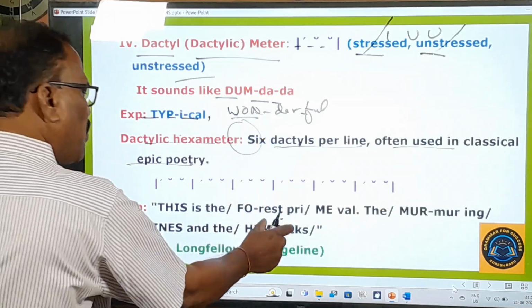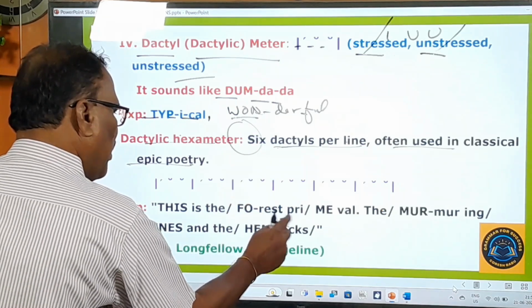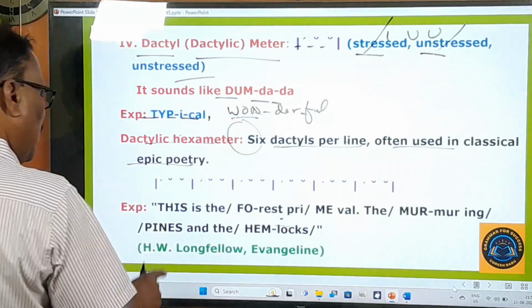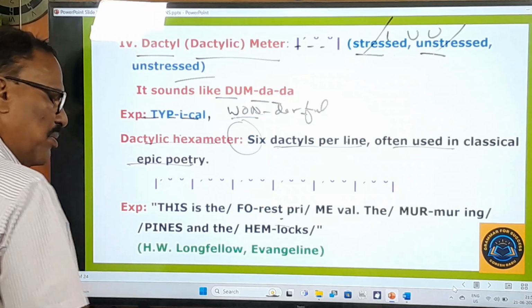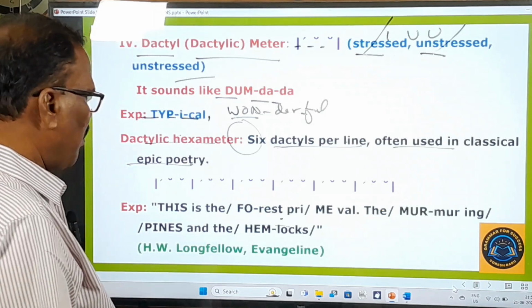So here these 2 unstressed syllables in hemlocks are combined here. I have not divided them. Hem, this is a stressed one. Hemlocks. So here this line is taken from H.W. Longfellow's Evangeline. Okay, let's go to learn other examples.